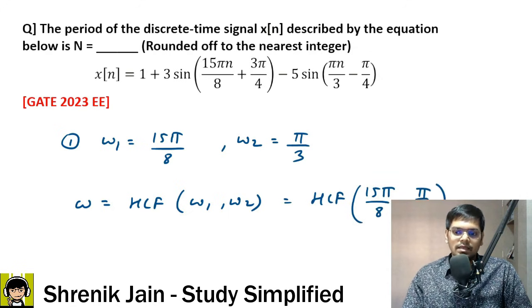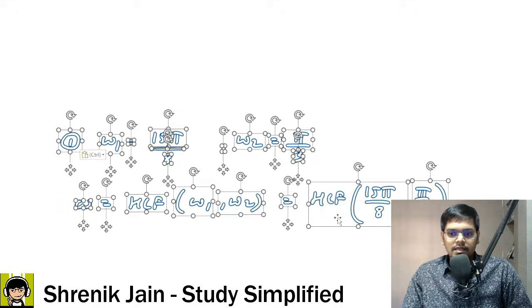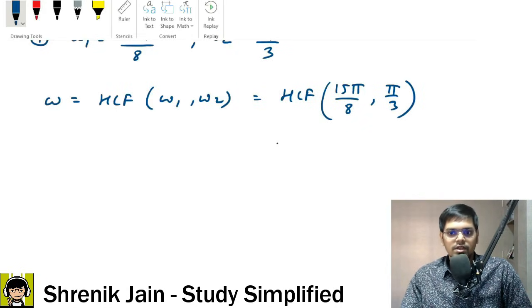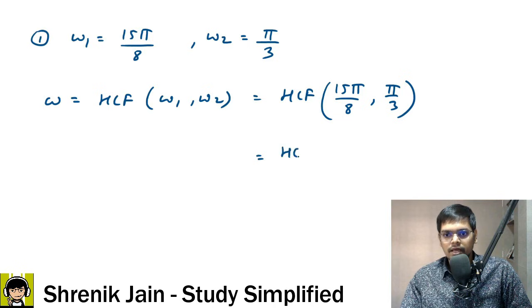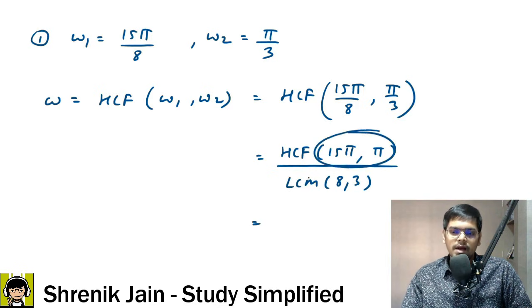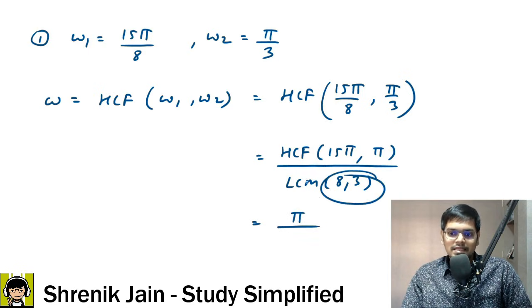How to get the HCF of a fraction? Sir, HCF of a fraction is HCF of the numerators divided by LCM of the denominators. So this is now HCF of the numerators, which is 15 pi comma pi, divided by LCM of the denominators 8 comma 3. So what is common between 15 pi and pi? Sir, it's pi only that is common. Highest common is pi. What about the LCM of 8 comma 3? Sir, 8 comma 3, it's just multiplication. 8 into 3, that is equal to 24. So this is your omega.